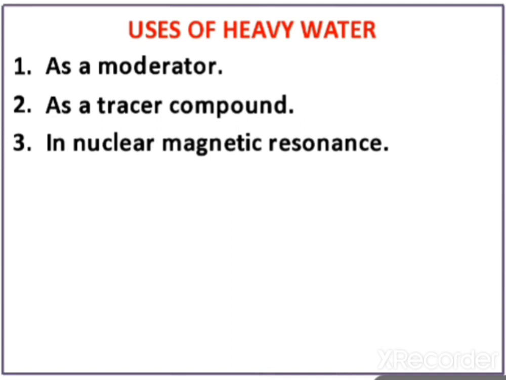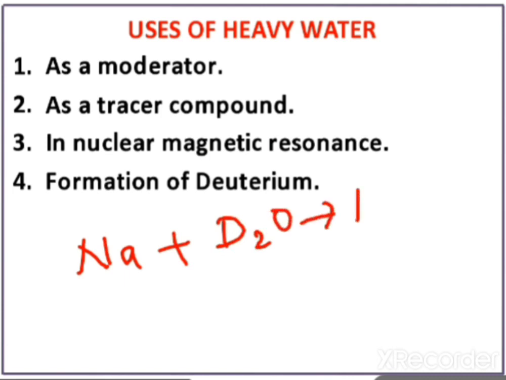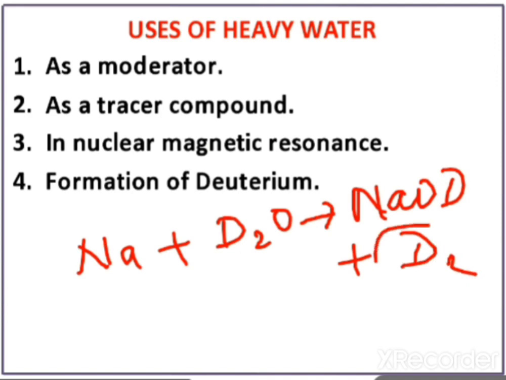You will see this technique in higher classes. Formation of deuterium: we have seen that heavy water reacts with metals and non-metals, so deuterium is formed. For example, if Na reacts with D2O, it will form NaOD and D2. So this is the formation of deuterium.